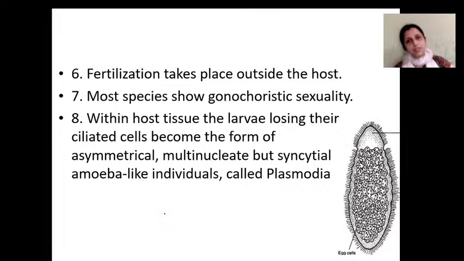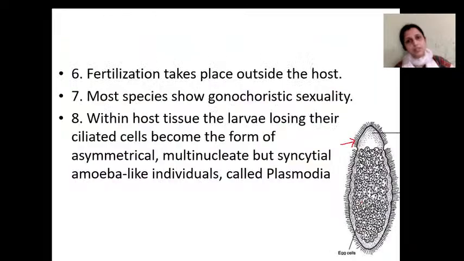Now, within the host tissue, the larvae lose their ciliated cells. I said this is a parasite. In whose body? In the body of a mollusk or in the body of worms, they survive as parasites. In the host tissue, the larvae lose their ciliated cells and form an asymmetrical structure with multinucleate or syncytial amoeba-like individuals called plasmodia. In this picture you can see the outer cells or somatic cells all have cilia. Inside are egg cells, or in the other organism you can see the sperm cells. This is what is called Rhopalura.